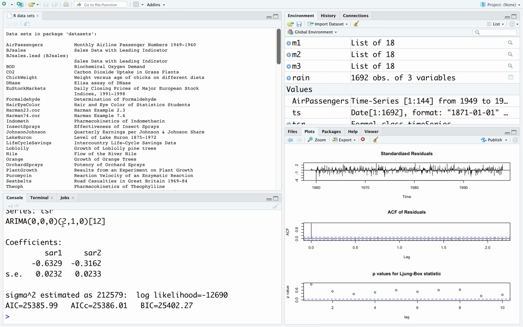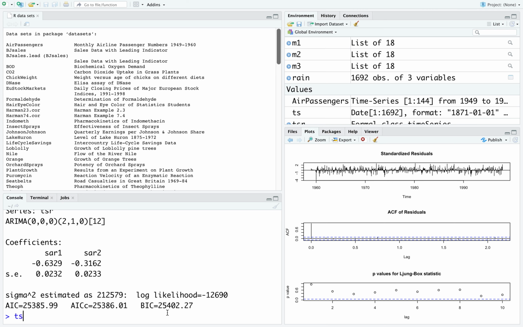The uppercase seasonal P, D and Q is saying 2, 1 and 0: two autoregressions for the seasonal part, one initial differencing, and no moving average, and then 12. But if you examine the coefficients, both are crossing 0. So both should be rejected. Both are crossing 0, from minus 0.63 to plus 0.02, minus 0.31 to plus 0.02. Both should be rejected, and these numbers will also be very different.